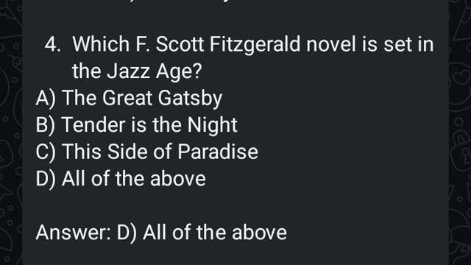So he is the writer of The Great Gatsby, for which he is quite popular, which was written in the 1920s. Tender is the Night, and This Side of Paradise. All of them have been written by F. Scott Fitzgerald.